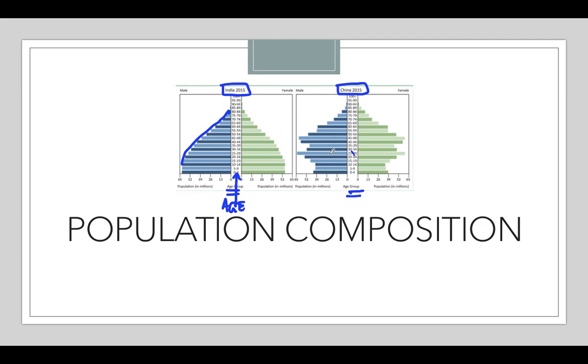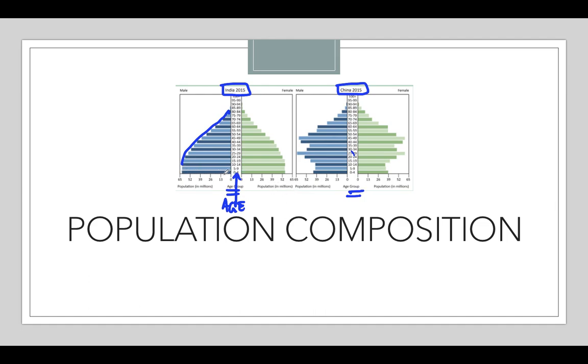So population change is shown by a population pyramid, also called an age gender pyramid. And the population pyramid is a kind of bar graph. Here you can see this bar graph, and the age groups are shown on the vertical scale, commonly graduated in 5 or 10 years, generally youngest at the base. Now, the percentage of males and females within each age group is given on the horizontal scale.